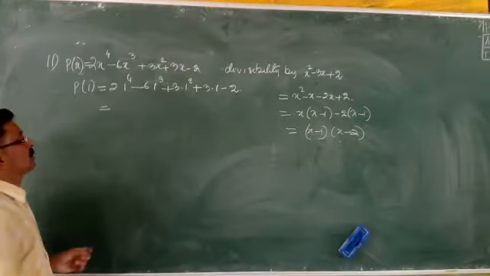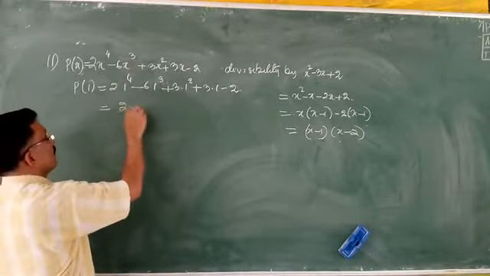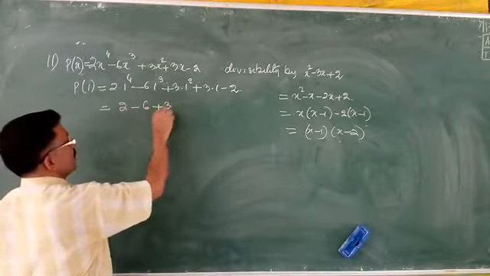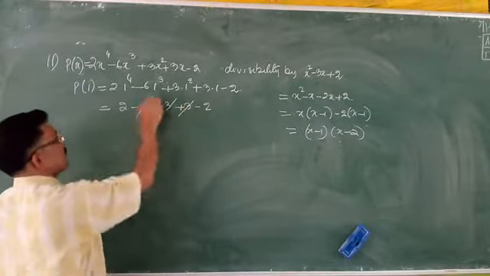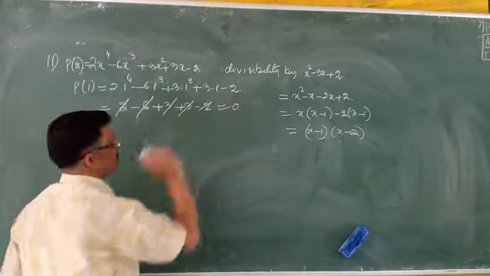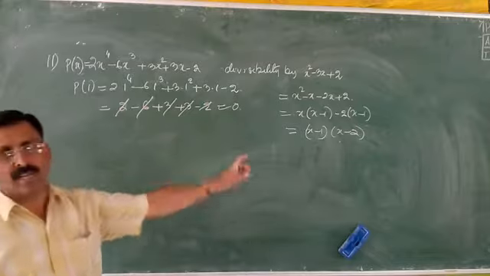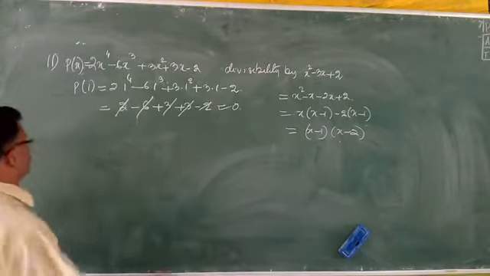Yes, sir. So 1 to the power 4 means 1, into 2 is 2, minus 6, plus 3, minus 2. 3 plus 3, 6 minus 6 out. 2 and minus 2 out. How much is this? 0. So that way we can say that x minus 1 is the factor, no? Yes, sir. Now we are going to prove the other factor.